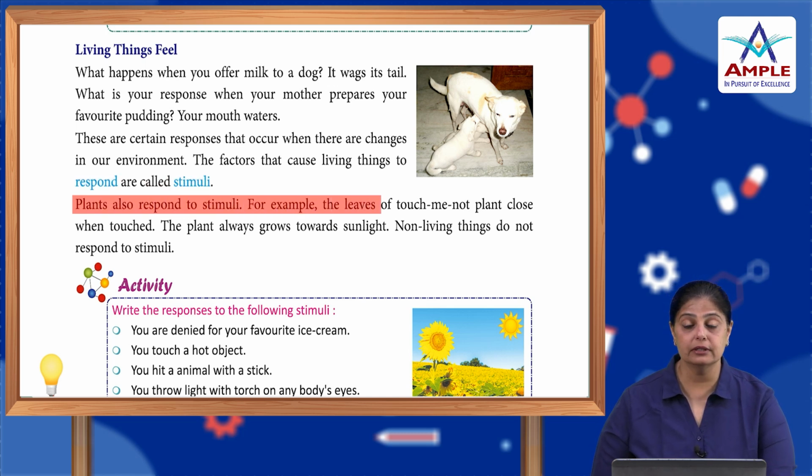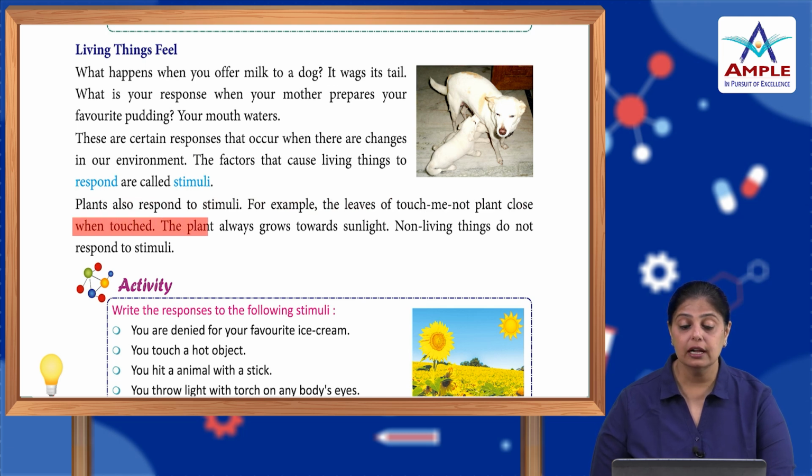For example, the leaves of the touch-me-not plant close when touched. The plant always grows towards sunlight. Non-living things do not respond to stimuli.